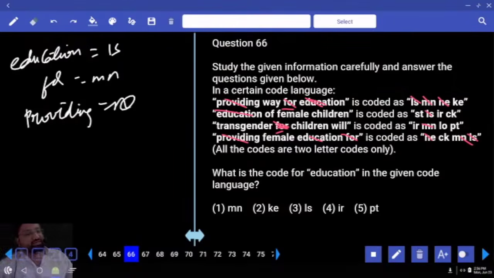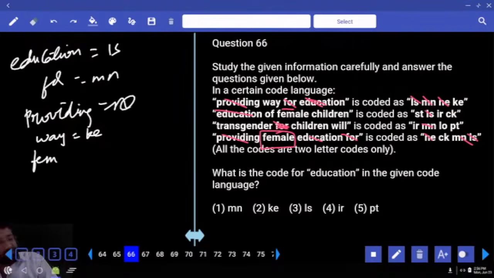IS is also done. What is left out in the first sentence? Way. So automatically way equals KE. Next, finally, what am I left out with here? Female. So female is CK. Do you see female anywhere else? Yes, I see it in the second. So what's that? CK. CK is cancelled. Done.